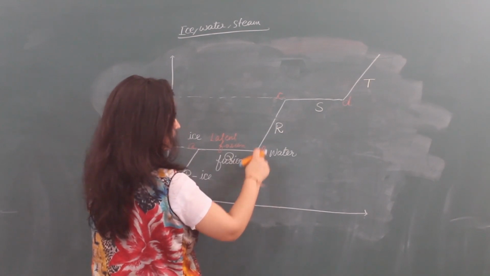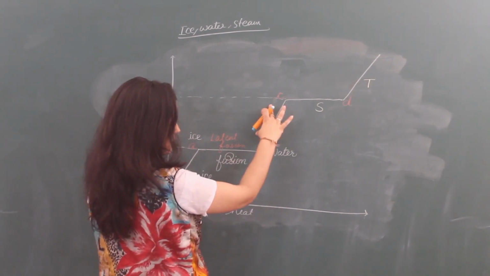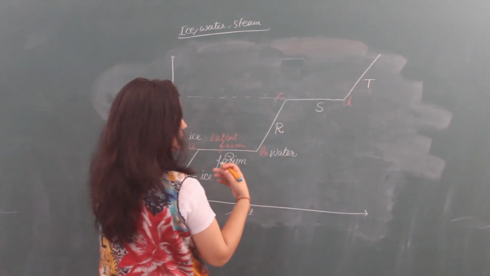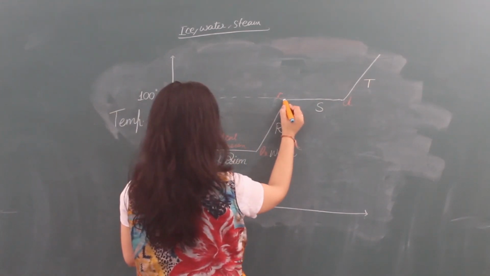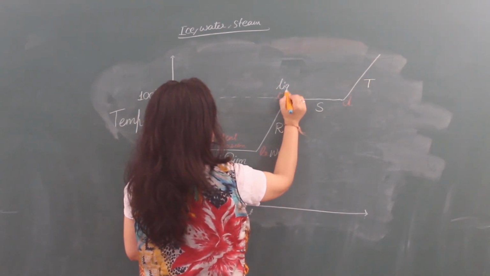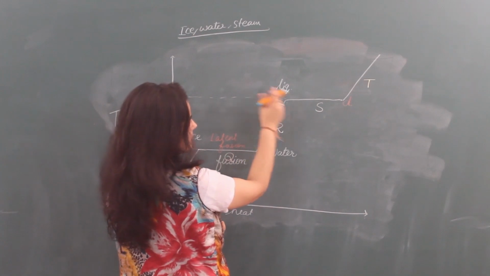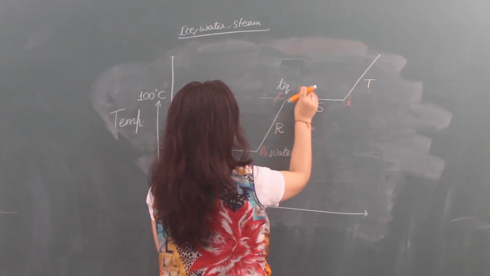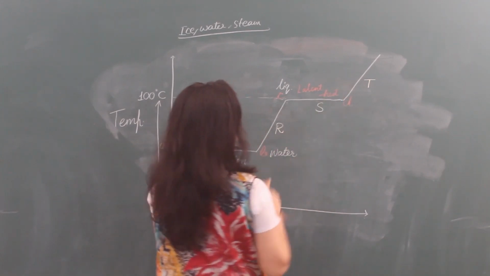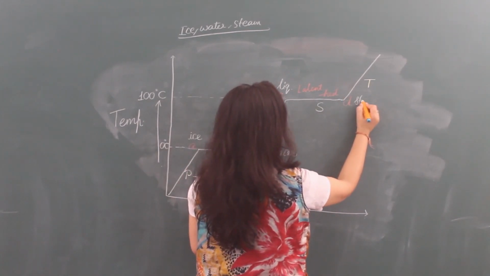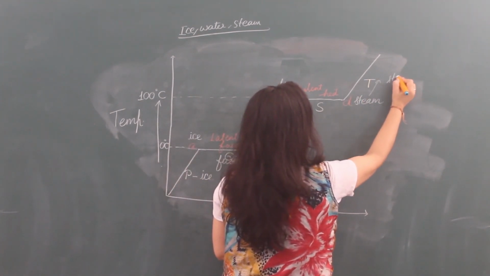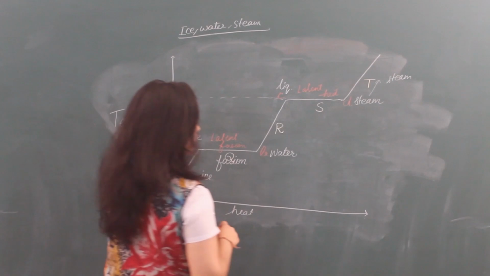Now, from B, temperature is increasing, heat is also increasing. It starts to increase its temperature, and at point C it will be liquid at 100 degrees Celsius. Here again it is taking latent heat, and it will be steam at point D, and above it is also steam.